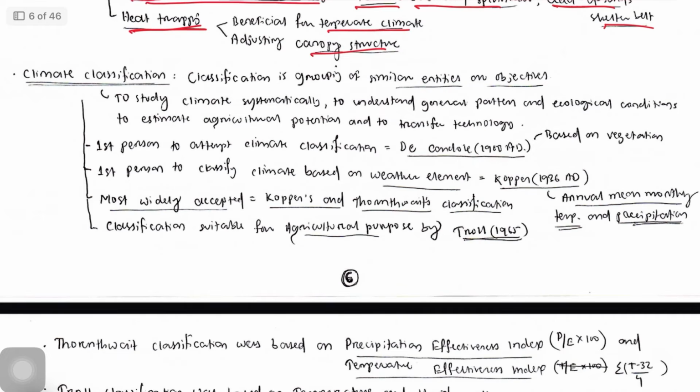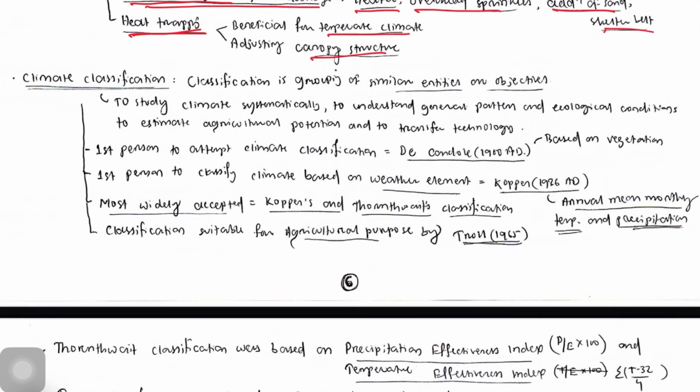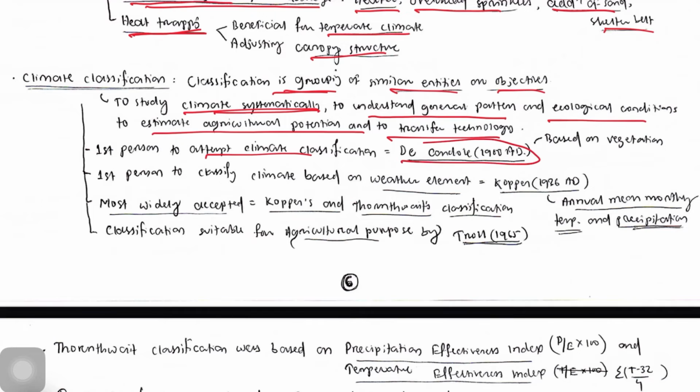Then climate classification. There are basically five groupings of climate classification, having similar entities and objective. Why is climate classification important? To study climate systematically, to understand general patterns and ecological conditions, and to estimate agricultural potential or transfer of technology. The first person to attempt climate classification was De Candolle in 1900 AD. He classified climate based on vegetation.